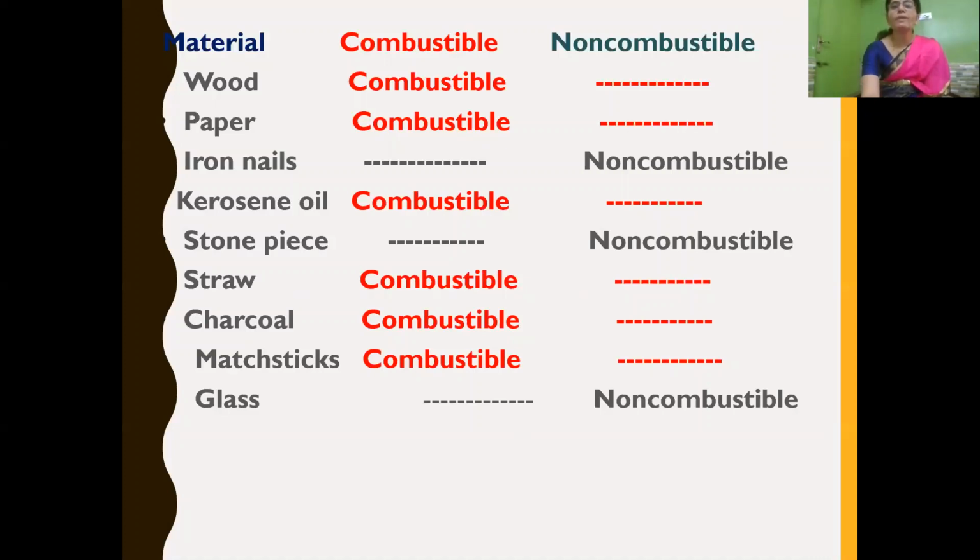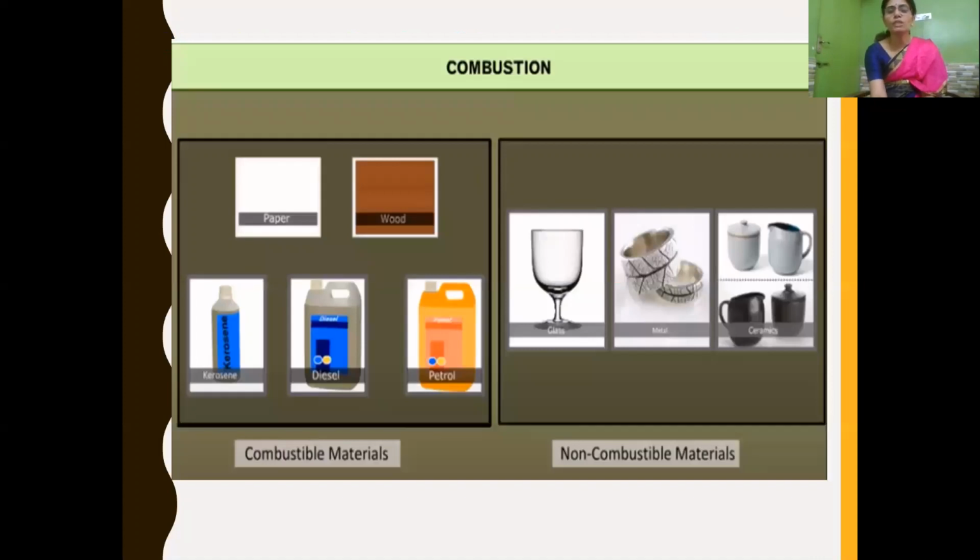So in this way, we can classify whether a given material is combustible or non-combustible. If you see here, we can find combustible materials like paper, wood, kerosene, diesel, petrol, etc. And non-combustible materials are like glass, some metals, ceramics, etc.